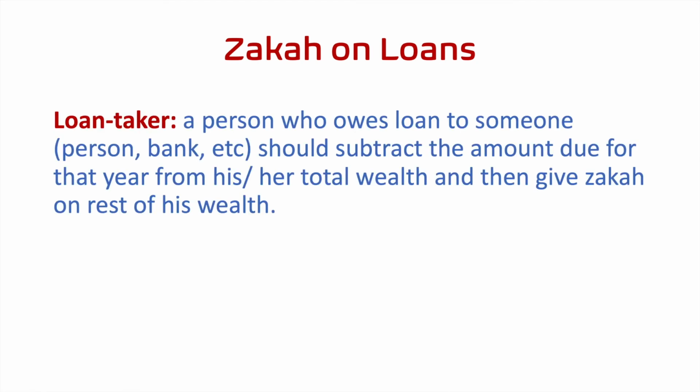Now, if I am a loan taker, this could be money taken from a person or money taken from the bank. I owe that debt to someone else. I should subtract the amount that I owe the other person and then see what pool is left behind. So for example, if I have X amount of total money, I will subtract whatever loans I have to return to someone. What is left behind is the money that is my own possession that I have to pay zakat on.